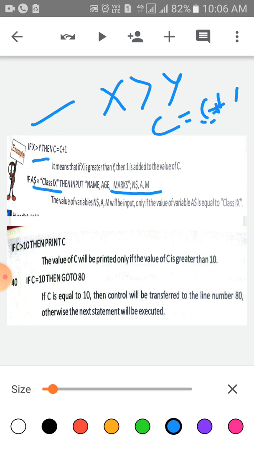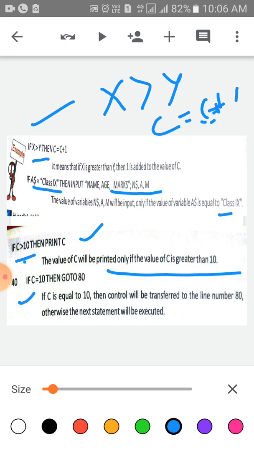The values will be input only if the value of variable a$ is equal to class 9. Children, if c is greater than 10, then print c. It means the value of c will be printed only if the value of c is greater than 10.